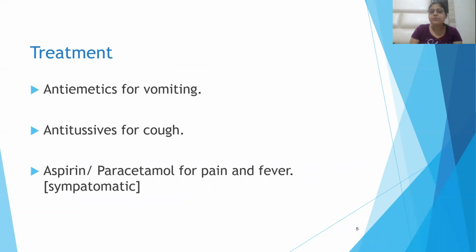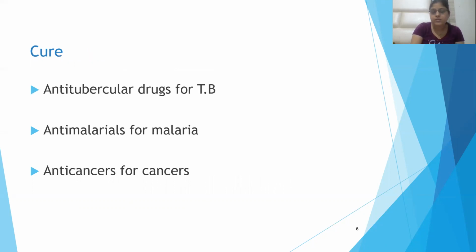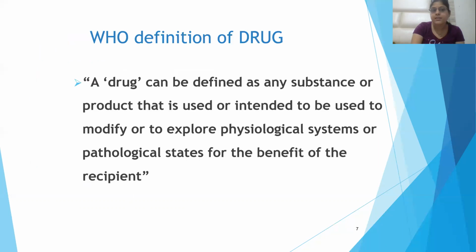Treatment, like antiemetics are used for vomiting, antitussives for cough, paracetamol for pain and fever we use. Cure: for the cure of tuberculosis, we give anti-tuberculous drugs. For the cure of malaria, we give anti-malarials, and for the cure of cancer, we give anti-cancer drugs.